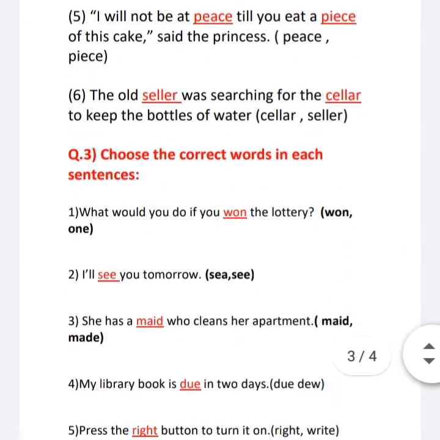Okay, now let's see the third one. Choose the correct words in each sentence. First one, what would you do if you blank the lottery? Which word will come properly over here, children? Won or one? Yes, won. Second one, I will blank you tomorrow. Yes, I will see you tomorrow. The other sea means the river, the lake.